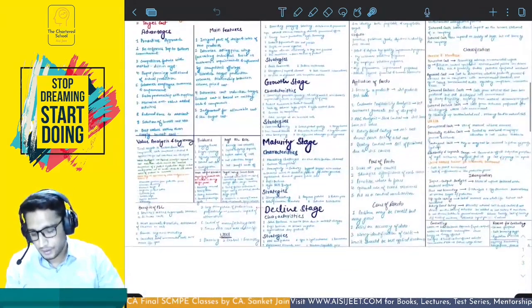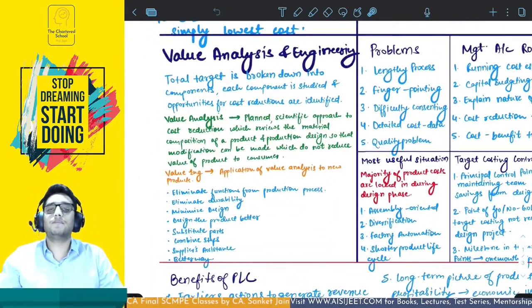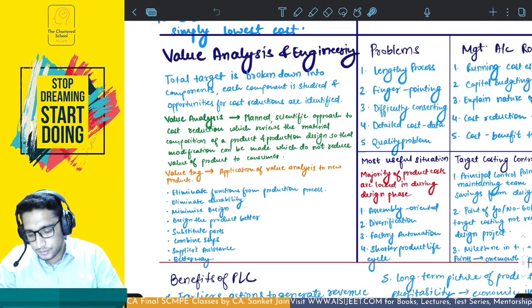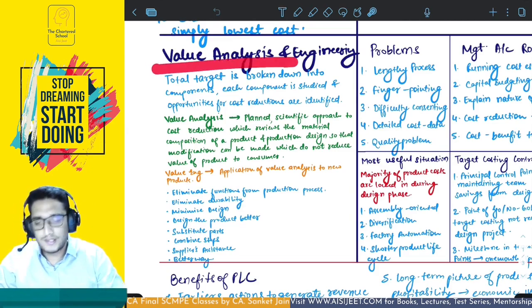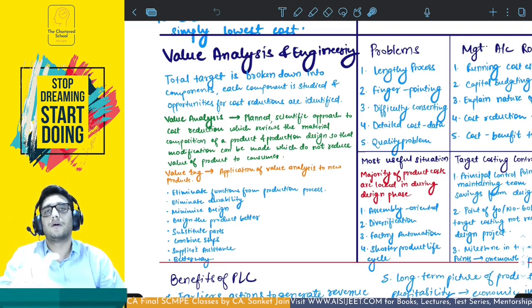So for this, you are required to break down the target into multiple components, and every component has to be studied in depth so that you can find opportunities to reduce the cost. Simple. Now there are three ways. First is value analysis. Value analysis is a very scientific approach which makes you focus on the material composition of your design, of your product, of course, and the production design, so that you can alter it, modify it, and by modifying it, you are trying to achieve the target cost.